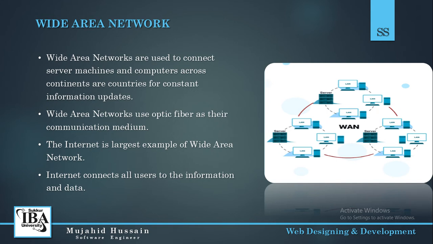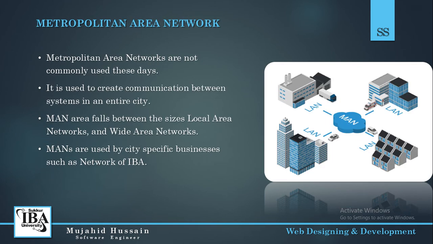So WAN connects different networks, as well as different countries of the different continents around the world. And in wide area networks, the fiber optic cable is used as the communication medium, and internet is the best example for the wide area network. On the right side you can see that we have local area networks which are connected through WAN. Means when local area networks are connected, then they are connected by the wide area network.